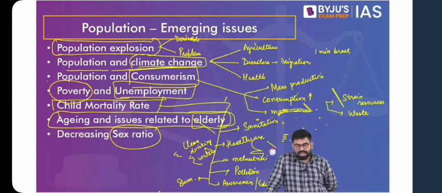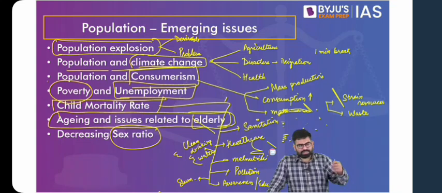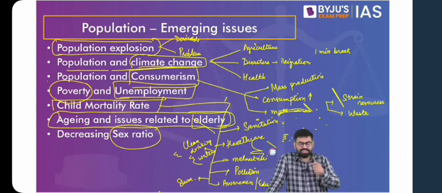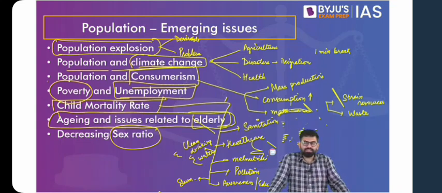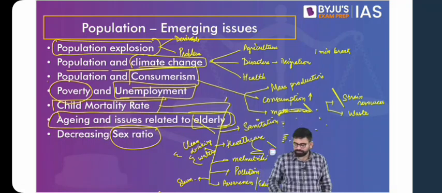So you also keep a keen eye on the NFHS data, which is yet to come, and also on the census data, if at all we start the process of census, of the counting process now. So the impact of decrease in multidimensional poverty index on children, and particularly child mortality rate, is something which has to be looked into, because the rate at which we see that poverty is decreasing, and that too multidimensional poverty, which includes more or less these factors, we do not see child mortality rates decreasing at that level. So we have to see where the gap is, but that gap can be filled only with data. So we have to wait and watch for that matter.